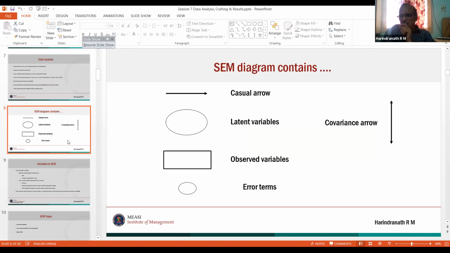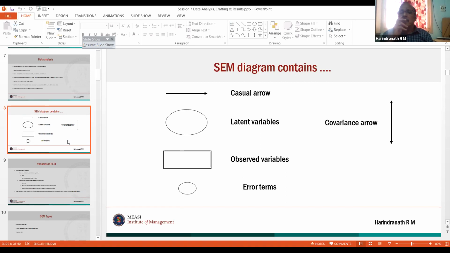A latent variable can always be represented with the help of a circle or an oval shape. Any observed variable, for example, if you collect your experience, as I told you in the morning, as the number of years of experience, then I can use that experience as an observed variable. If I collect job satisfaction with 5 indicators, then it is a construct or a latent variable. The other name for construct is latent variable.